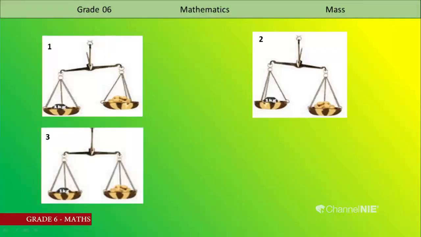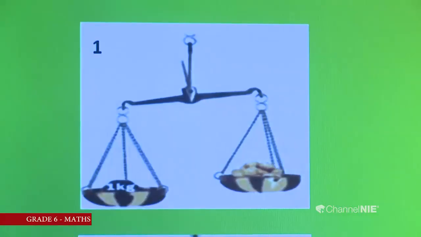Picture 1. What is it? All are the same. Can you identify some differences? In the first one, in this pan there is the weight of 1 kilogram. In the other pan there are potatoes.